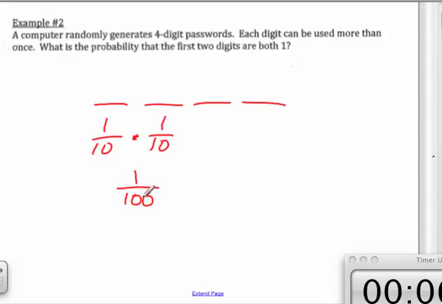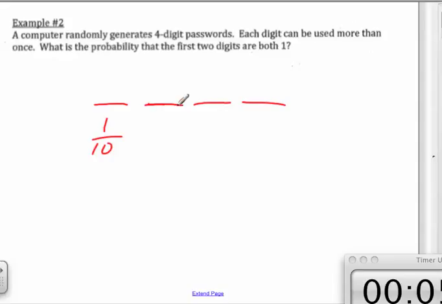Now, here's what Fritz is asking. What if I couldn't use numbers twice? What if I can't use numbers twice? What is the probability that I'm going to get a 1 and then a 3? A 1 and then a 3.